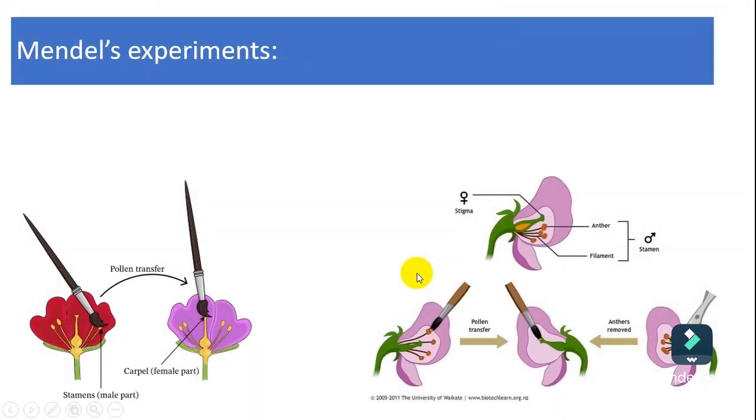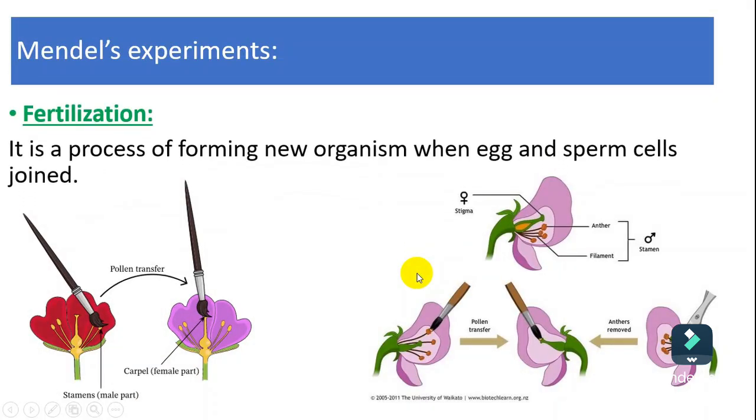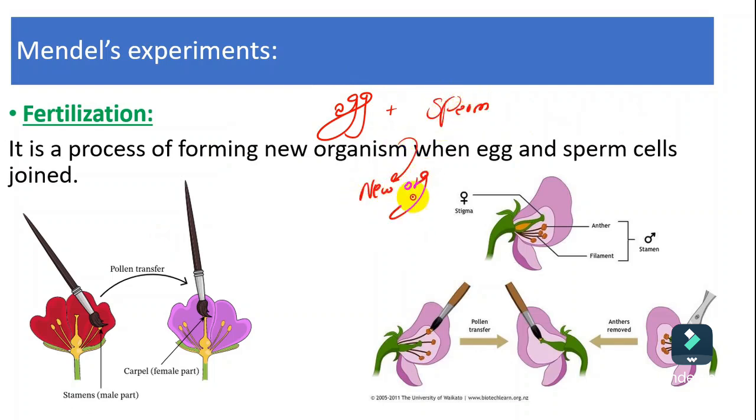So again, what is fertilization? Fertilization is the process of forming a new organism when an egg and a sperm cell join or combine together. For example, if we have an egg and this egg combines with a sperm, in this case we can make a new offspring or new organism.